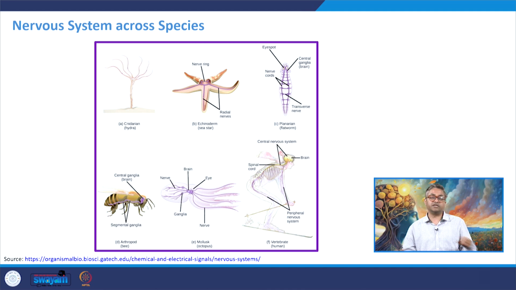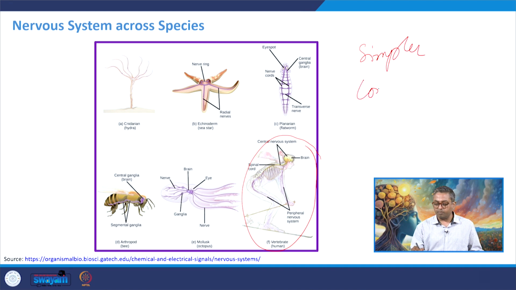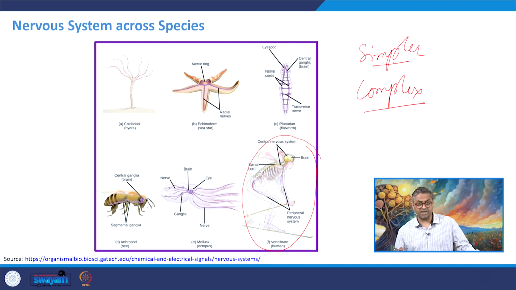Now, TBI is a very common method which individuals have studied. Just like in the previous lecture, the week 1 lecture, we understood that different animal models are being used. Researchers have used different species having different types of nervous systems. Some species have a very simple nervous system. Some species have a very complex nervous system. We humans have a very complex nervous system. So when we are studying the nervous system, it could be simple in nature or it could be complex in nature.